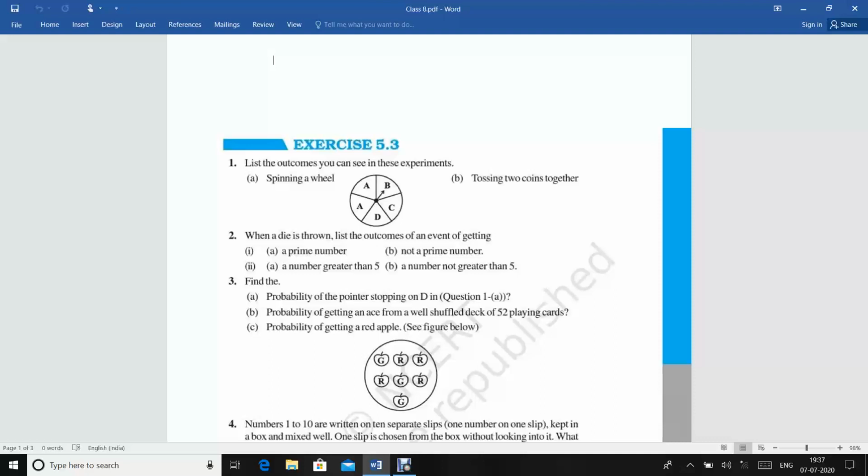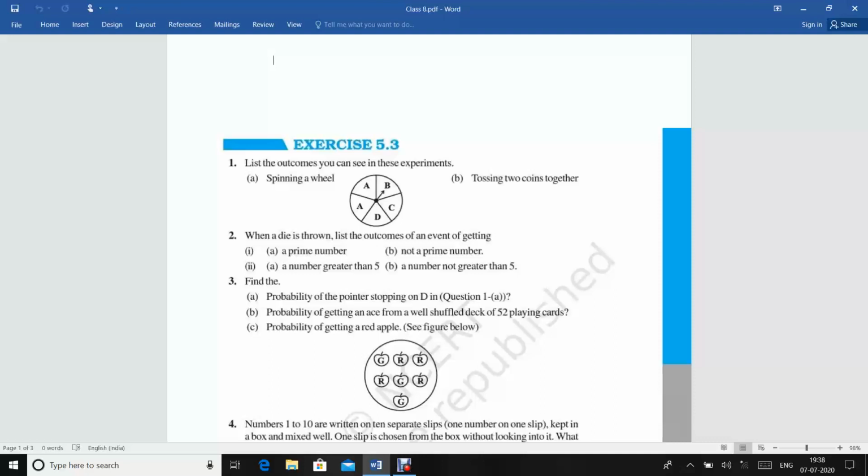Okay, the next term is outcome. So what is outcome? Now see, the act of tossing a coin or throwing a die is called an experiment, but whatever comes up is called the outcome. Suppose it has 6 faces, then any of the 6 faces will come.